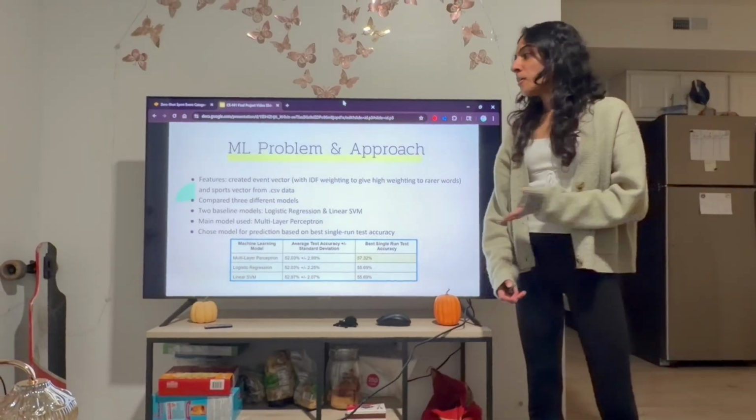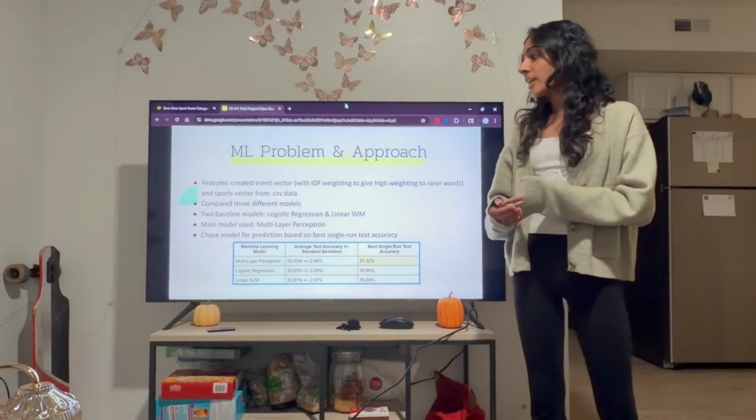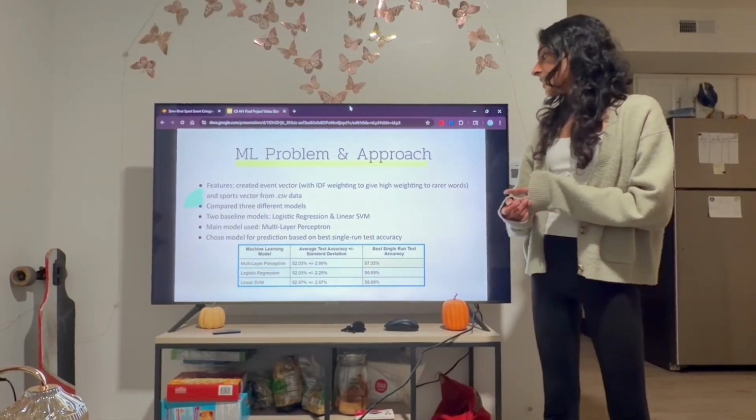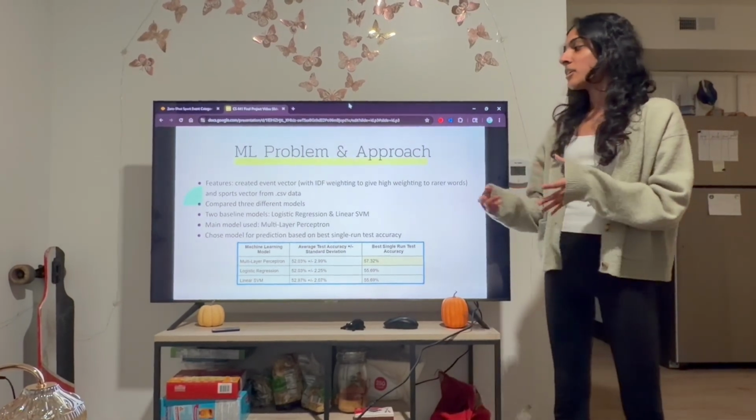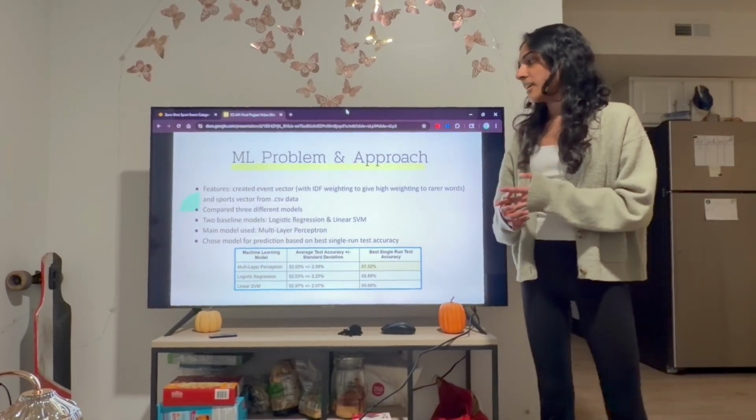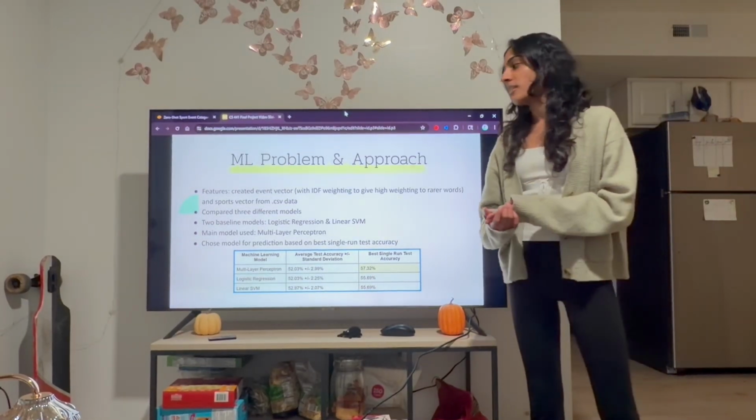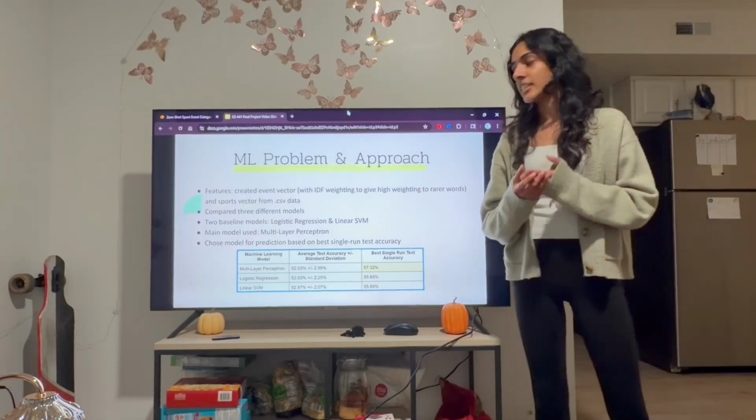So to create our ML model, we first had to create our features. And for our features, we created an event vector with IDF weighting to give more high weighting to rare words in our dataset. And we also had a sports vector as well, all from our .csv data. And then we compared 3 different models. We had 2 baseline models, a logistic regression and linear SVM model.